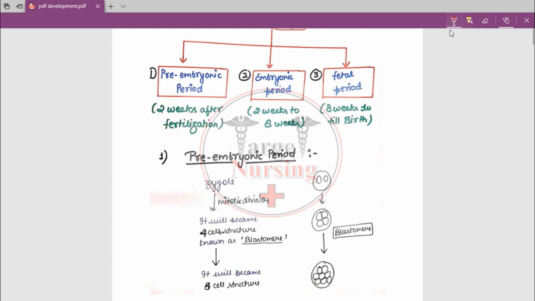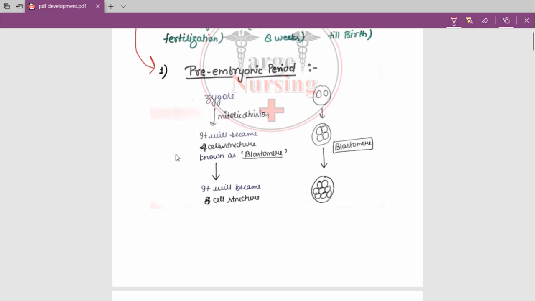So after fertilization till 2 weeks, it is the pre-embryonic period, and from 2 weeks to 8 weeks, it is the embryonic period, and from 8 weeks till the birth of the baby, it is known as the fetal period, because after 8 weeks it will become a fetus. So it will be the fetal period, until birth. Okay, and now we are going to study the pre-embryonic period.